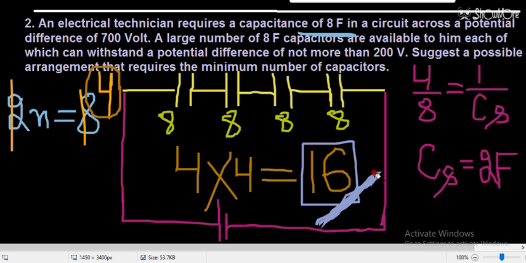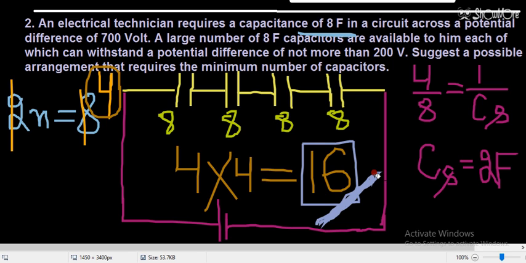Firstly, find the number of capacitors required in a single row. Then find the number of rows required. After finding the number of rows, you can find the minimum number of capacitors required for a particular question. I hope it is clear, and one or two questions I will give you in the assignment also. The next assignment will be on capacitors, so I will try to provide such questions there.